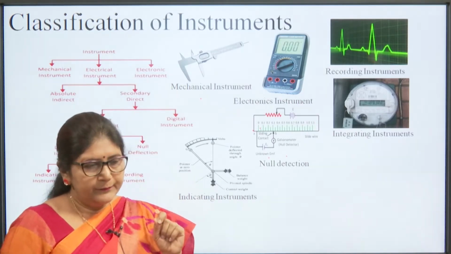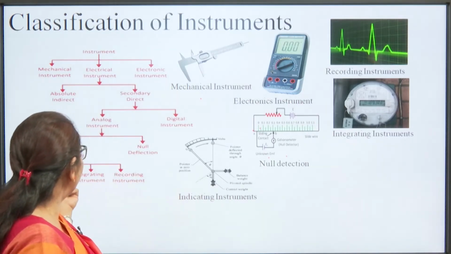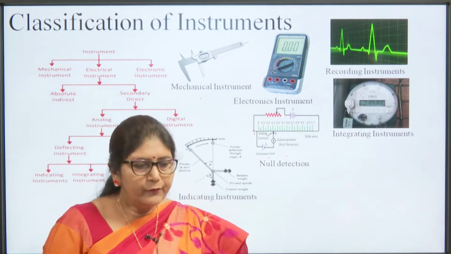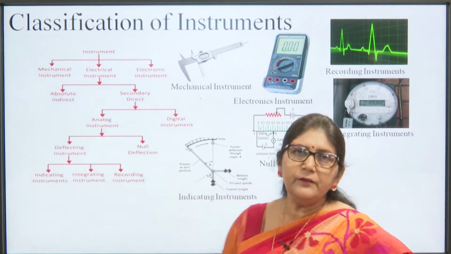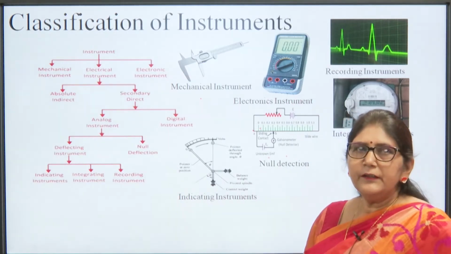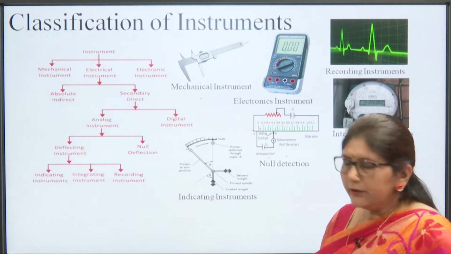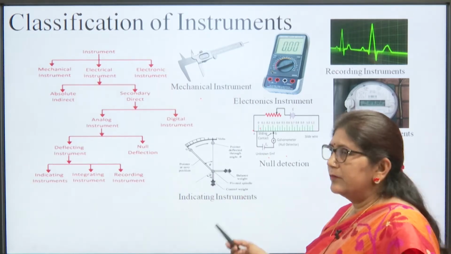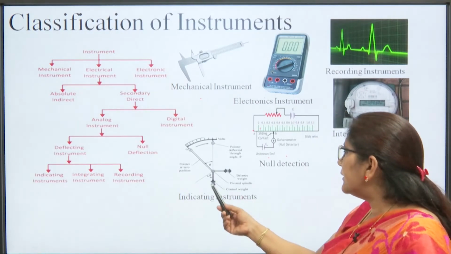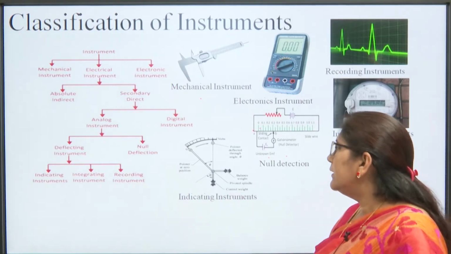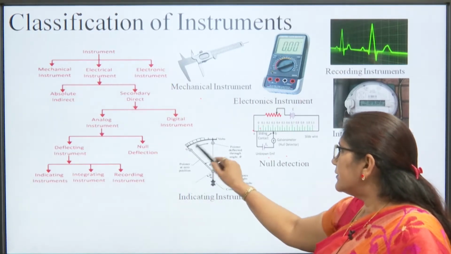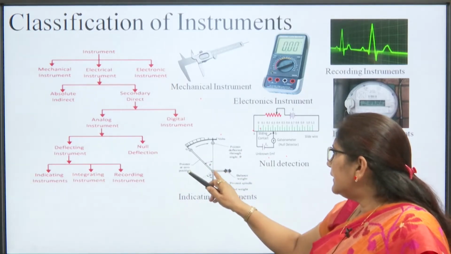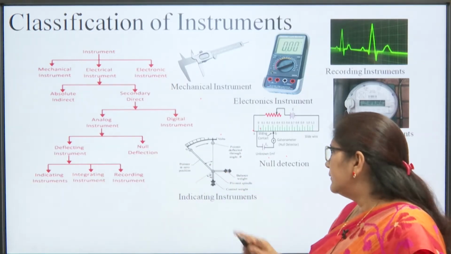Then next is deflecting instruments. Deflecting instruments are again divided into 3 types: indicating instrument, integrating instrument and recording instrument. Indicating instruments are like the PMMC instrument or galvanometer. In an indicating instrument there is a scale, which may be linear or non-linear, and a deflecting needle.